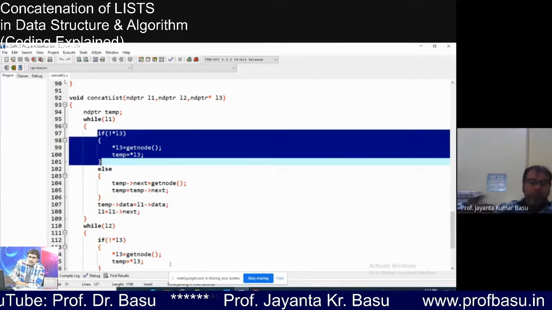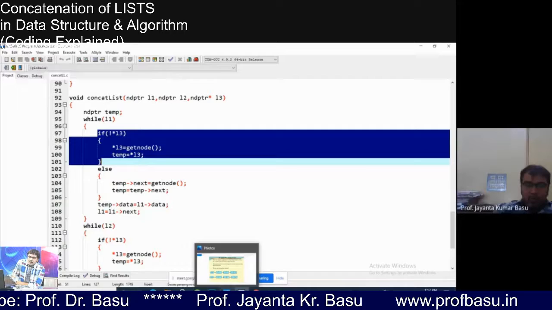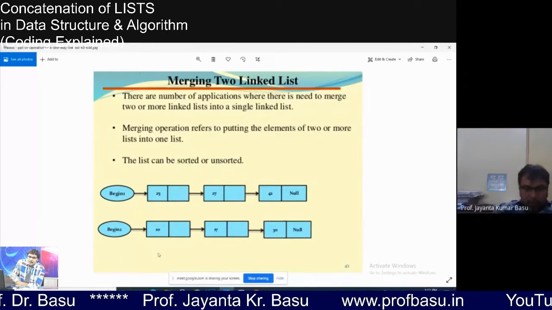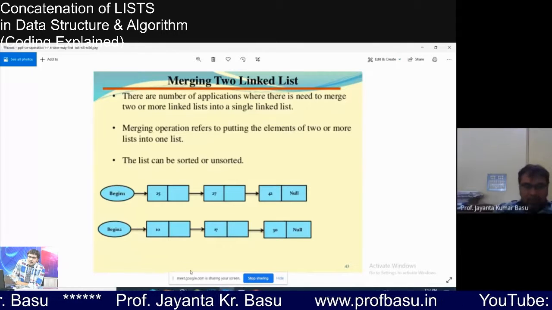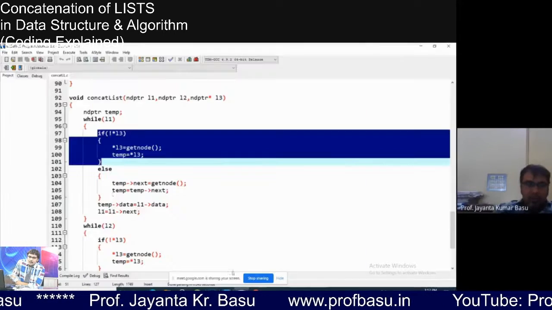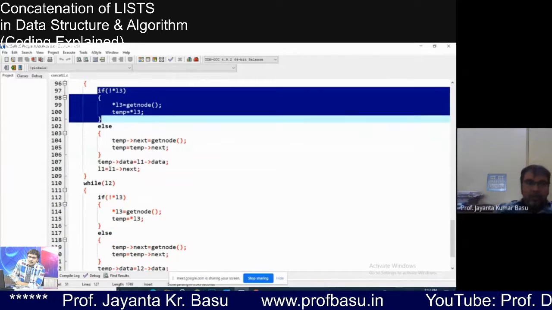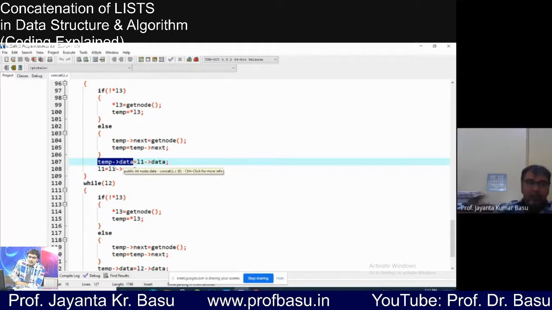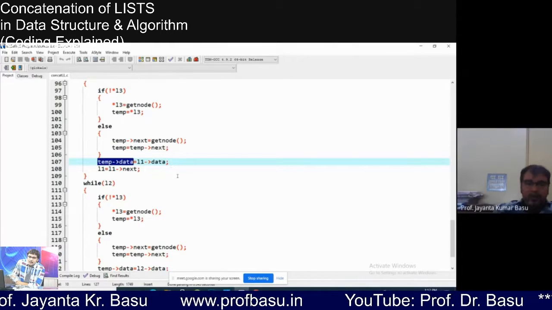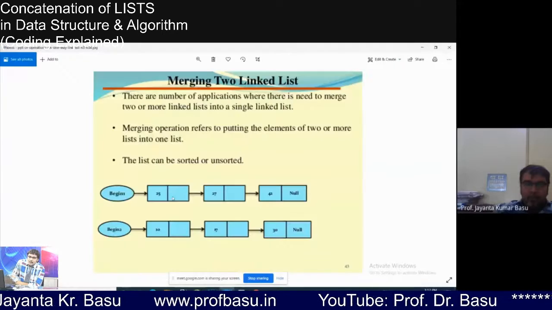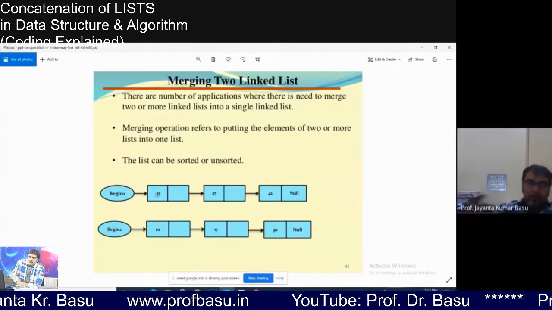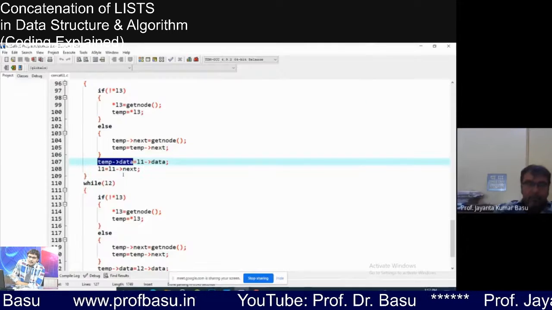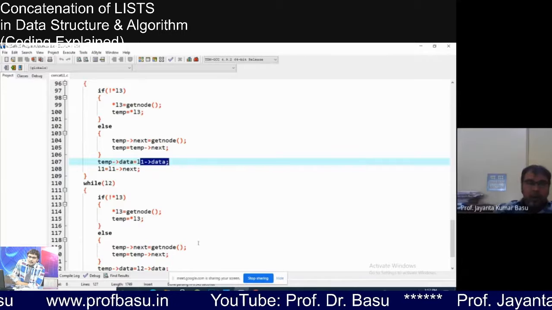Now we will store the content of the first node of L1 into the first node of the list tree that we have just created. Temp now holds the first node of the list tree. Temp arrow data is L1 arrow data. Here, from L1, arrow data means 25, and this data will be copied to the first node of list 3.